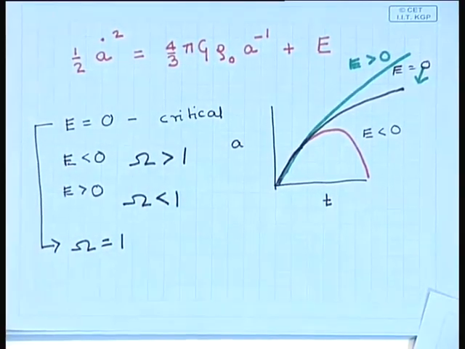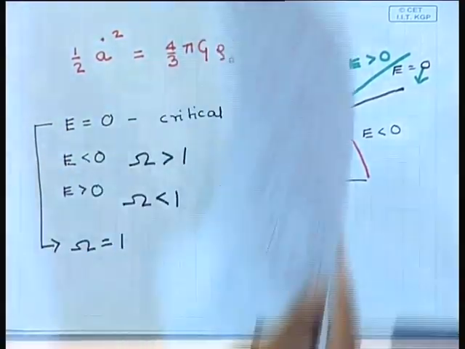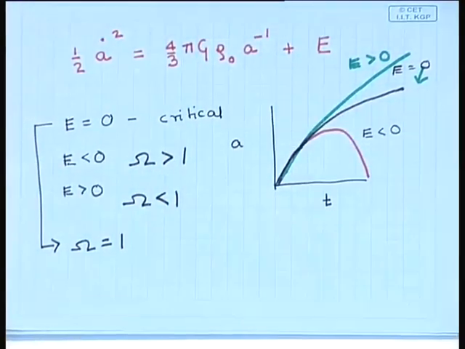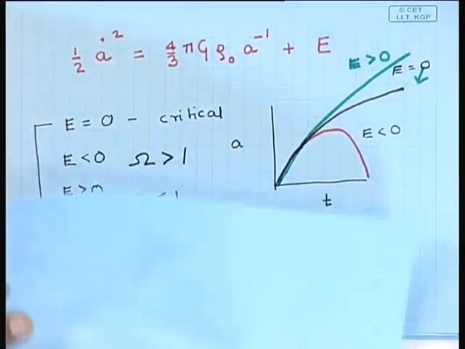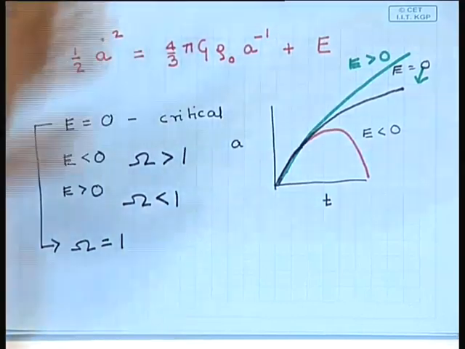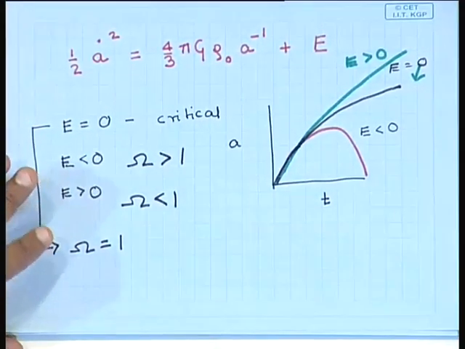And it is common to use omega instead of this constant E to quantify the density of the universe. And I have told you what the value of the critical density is.